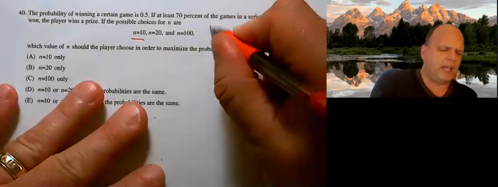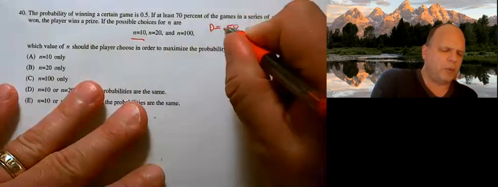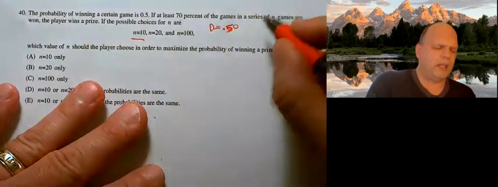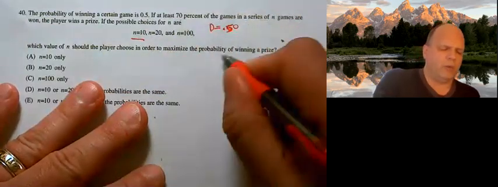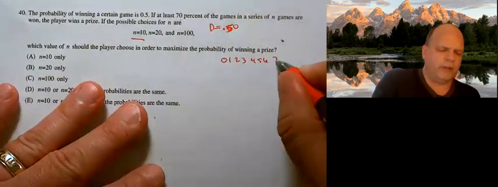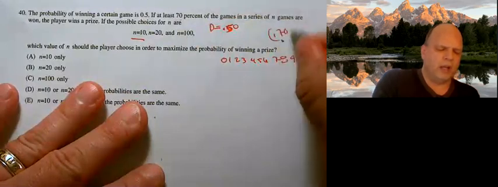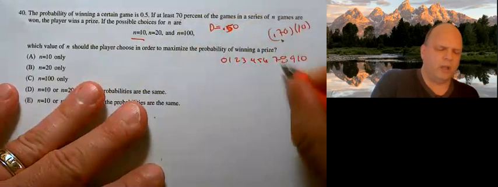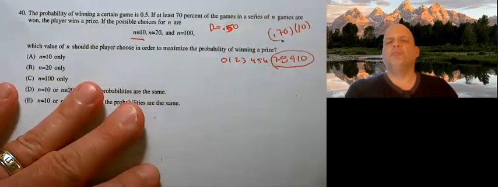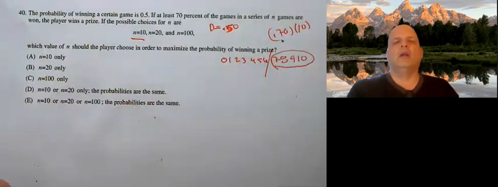So they tell us our p equals 0.50. Well, I have to win 70% of the time. That means if I play 10 times, I can win 0 times, 1, 2, 3, 4, 5, 6, 7, 8, 9, 10. But 70% of 10 means I have to win 7, 8, 9, or 10 times. If I win those, I win a prize. Otherwise, I'm a loser.